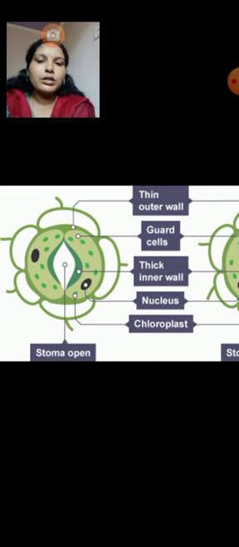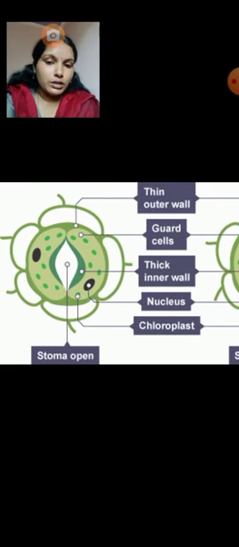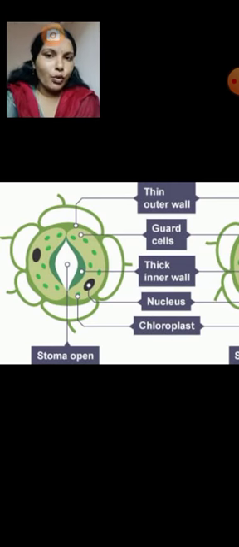So here this is, for example, a stoma. Stomata are useful for gas exchange. Stomatal opening and closing help in gas exchange between plants and surroundings. It takes in CO2 and gives out oxygen. So that is the process, gas exchange. Mainly in plants, stomata play a role in gas exchange between the plant and its surroundings.